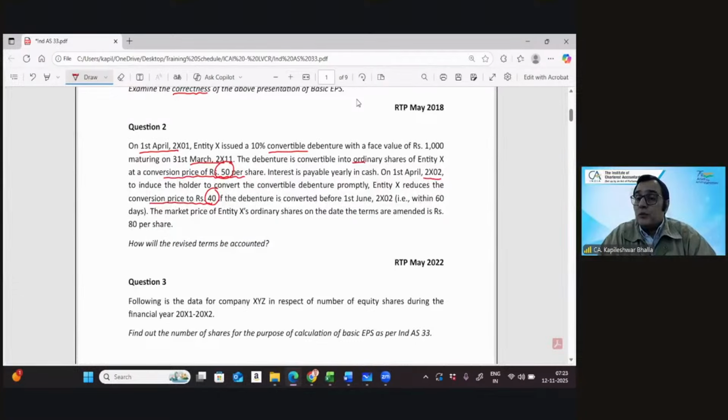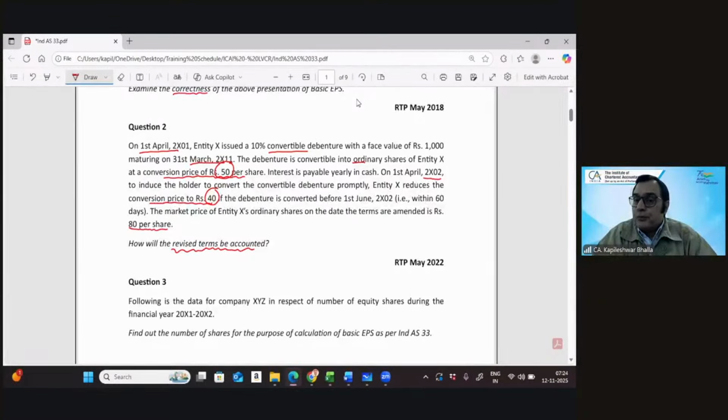If the debenture is converted before the 1st of June X2, that is within 60 days, then the market price of the ordinary shares is at the rate of 80 rupees per share. Then he asks, how will the revised terms be accounted for? I think that's a pretty simple and straightforward question indeed. So it makes sense to ask you how much the company is going to charge in its income statement. I don't think I need to really work out the calculations. You can directly let me know what we will do.